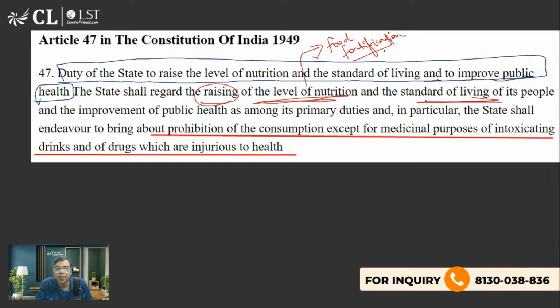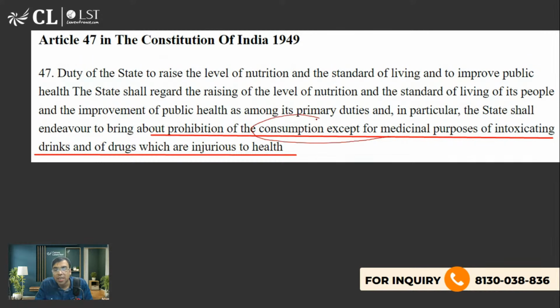So the government comes up with a lot of schemes, like midday meal and other schemes, to provide good quality nutrition in government schools. Standard of living of its people should increase, and improvement in public health means government hospitals, Ayushman Bharat and many others, among its primary duties. The state shall also endeavor, meaning try its best, to bring about prohibition of consumption, except for medicinal purpose, of intoxicating drinks and drugs which are injurious to health.